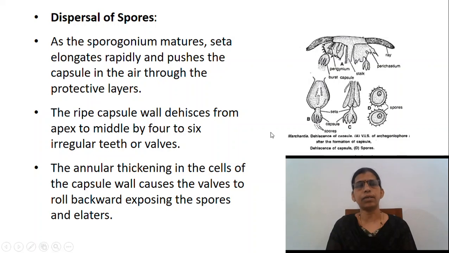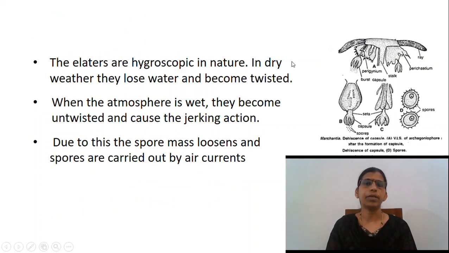As discussed earlier, the elaters are hygroscopic in nature. In dry weather, they lose water and become twisted. When the atmosphere is wet, they become untwisted and cause a jerking action. Due to this, the spore mass loosens and spores are carried out by the air current.